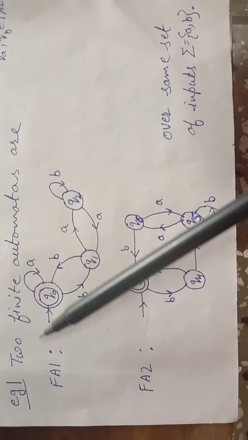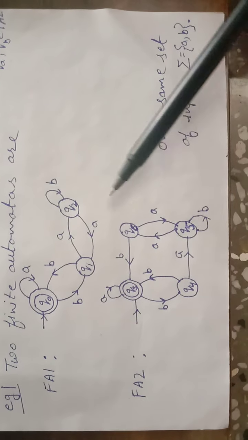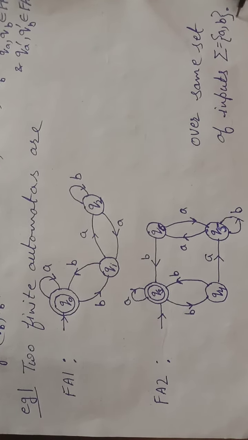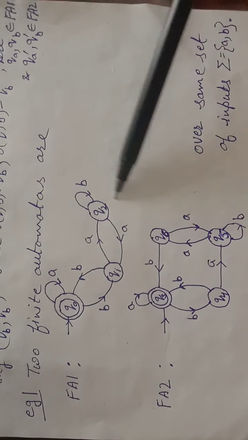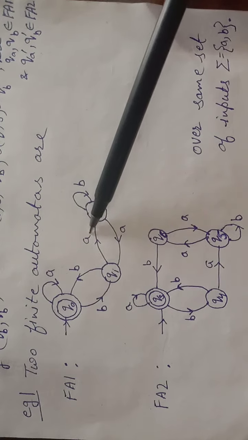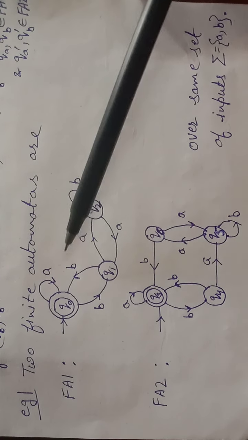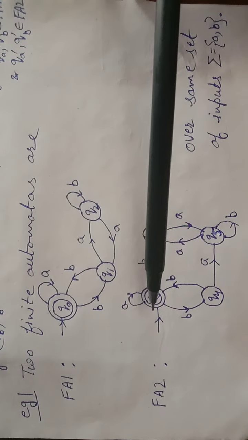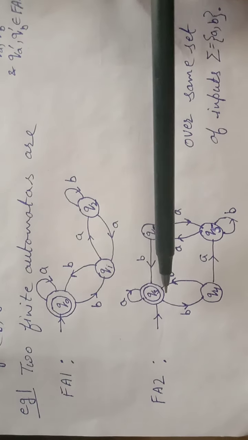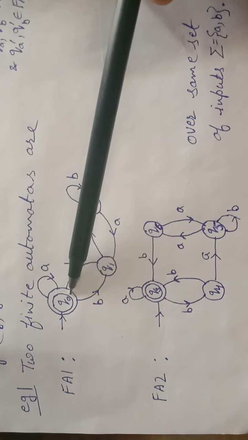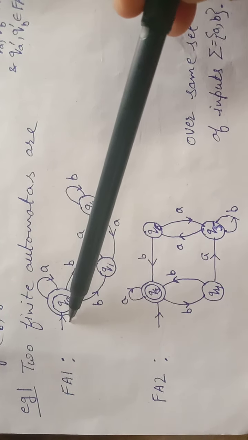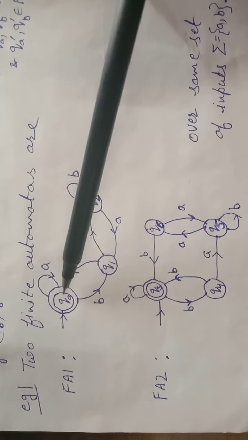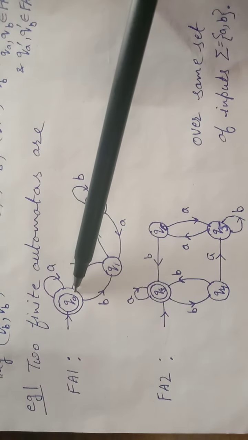So the first example: you are given two finite automata. Both the automata are deterministic and over the same set of inputs. So this you need to check, that both the automata are with the same inputs. Here there are two inputs A and B, and in this also we have two inputs A and B. And the second condition is, in both the examples you can see Q naught is the initial as well as final state, because for initial we put an arrow here and this Q naught is written inside two concentric circles, therefore it is initial as well as final state.